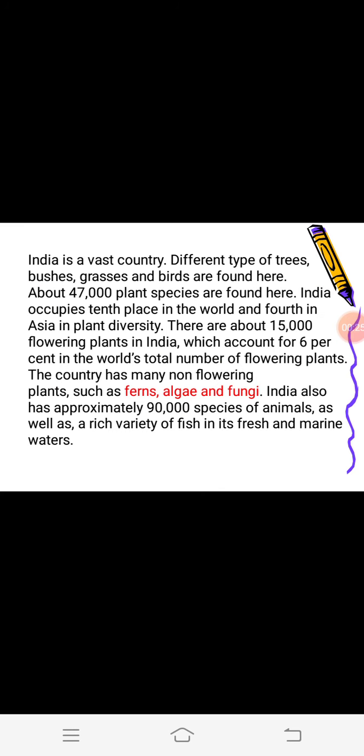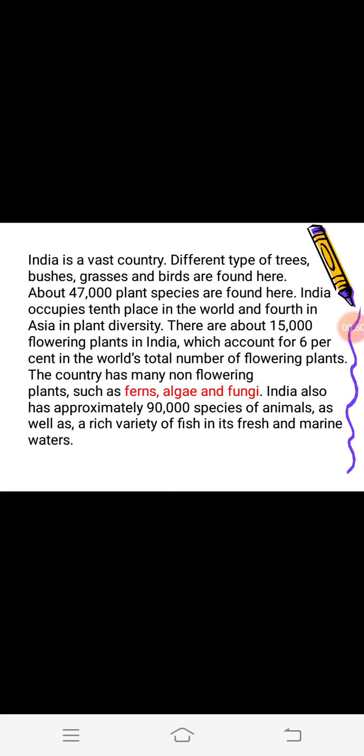As you know, India is a big country. Different types of vegetation such as plants, trees, grasses, bushes are found here. About 47,000 plant species are found in our country. India has 10th place in the world and 4th place in Asia in plant diversity.